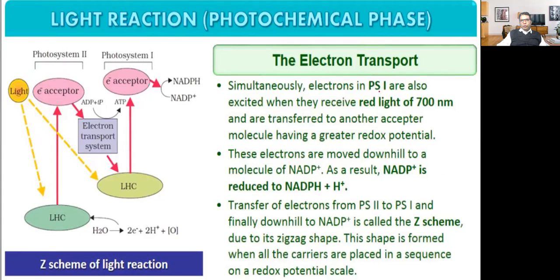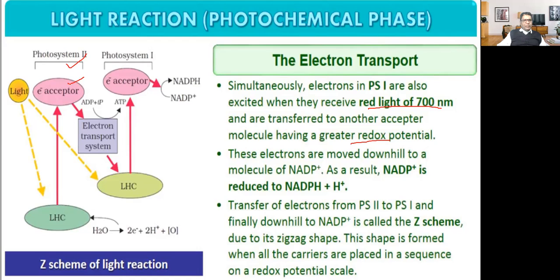Simultaneously, electrons in photosystem first are also excited when they receive red light of 700 nanometer and are transferred to another receptor molecule having a greater redox potential. So photosystem second has less redox potential in comparison to photosystem first.